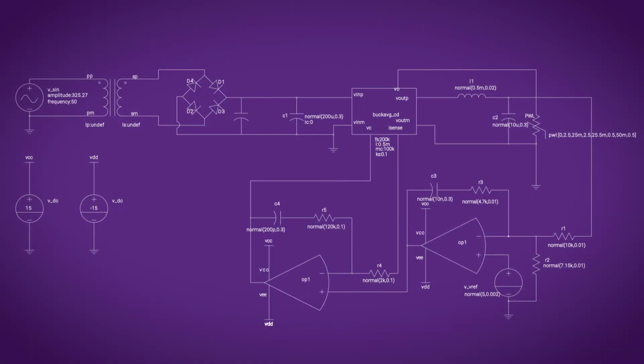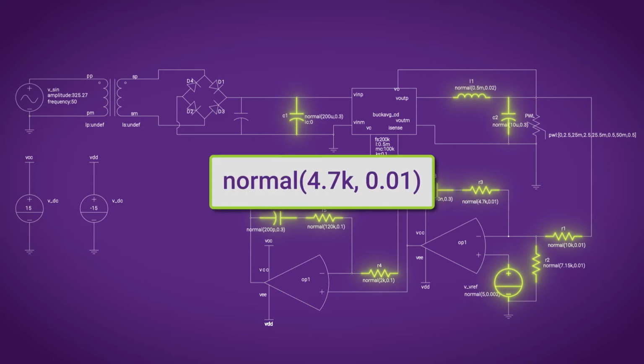The other parameters we want to include are the resistors, capacitors, inductor, and reference voltage. Instead of manually adding them to the list, an easier way is to have distributions defined in the schematic. The first term of the normal distribution function is the nominal value, and the second one is a tolerance. In this example, the nominal value is 4.7 K with a 1% tolerance. This means the search algorithm will consider values between 4.65 K and 4.75 K. We can use the uniform distribution function in the same manner.